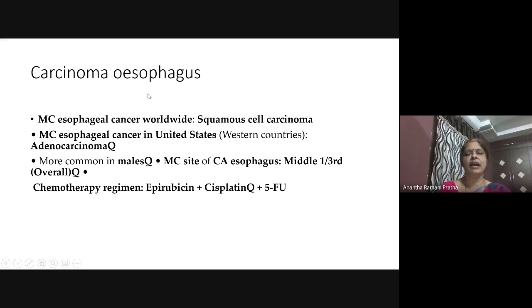Next, coming to the carcinoma of the esophagus now. So here I just put some theory for you. Later we'll do some bits. Most common esophageal cancer worldwide. So see, these are two entities. We have a squamous cell carcinoma, we have adenocarcinoma. Squamous cell carcinoma is more common.